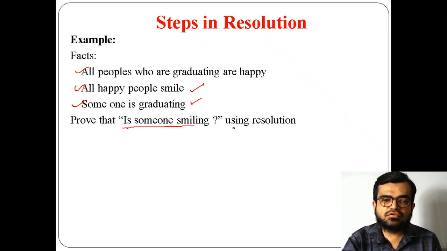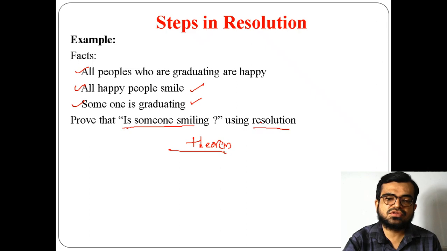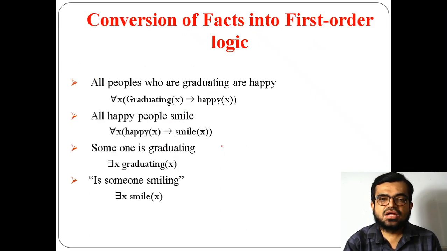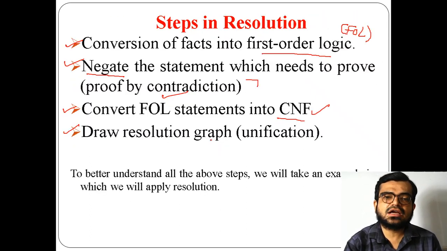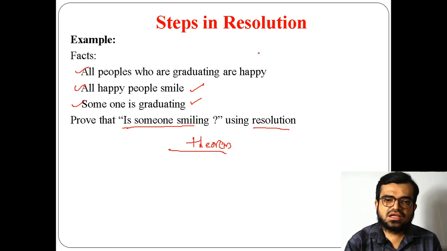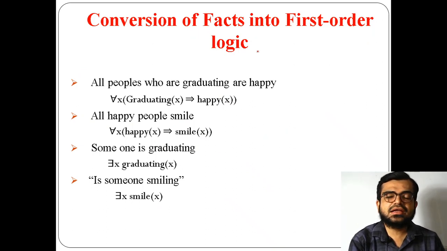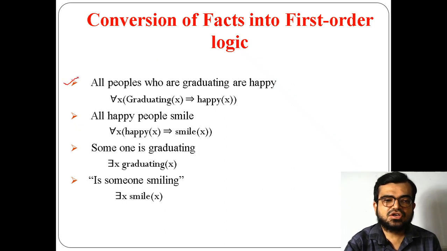How are we proving? We are proving by a process called resolution. Because resolution is a theorem proving technique, I am using a theorem of contradiction here. So what is the first step? We need to convert the facts into FOL. Now everyone knows how we can convert into first order logic. See, if you refer to the first statement, whenever an 'all' comes, you have to use the universal quantifier.